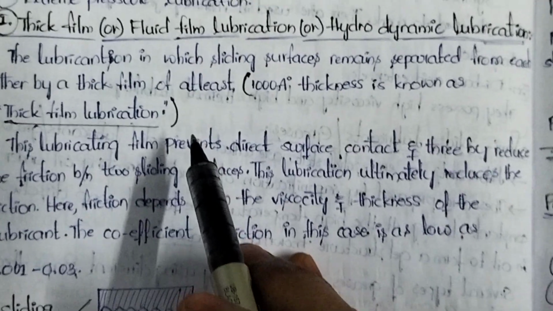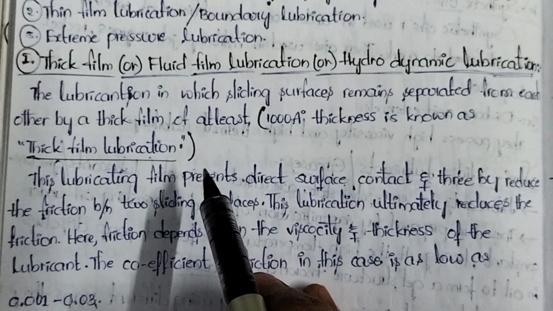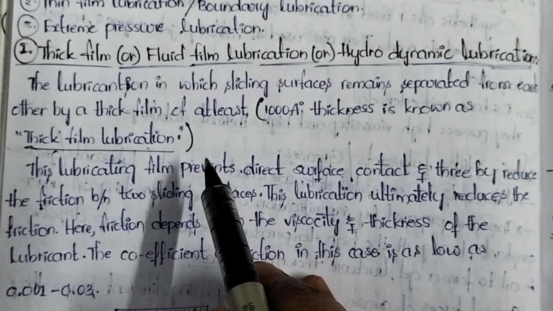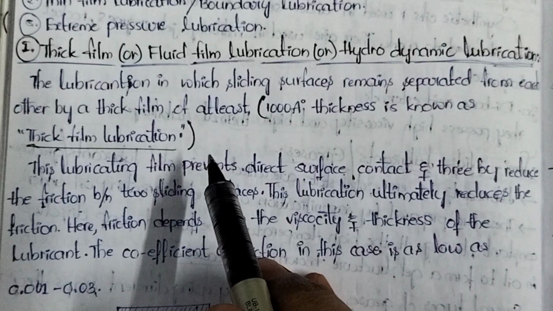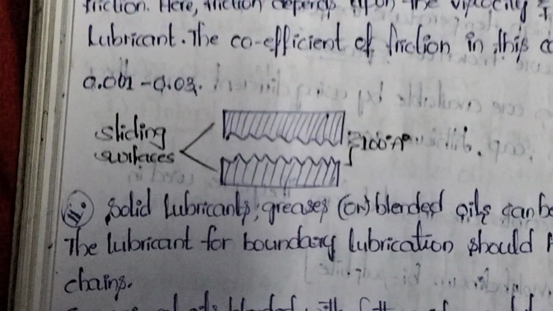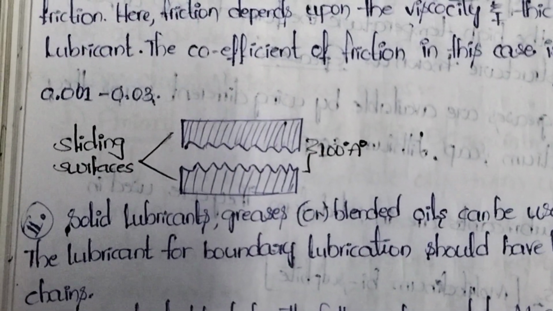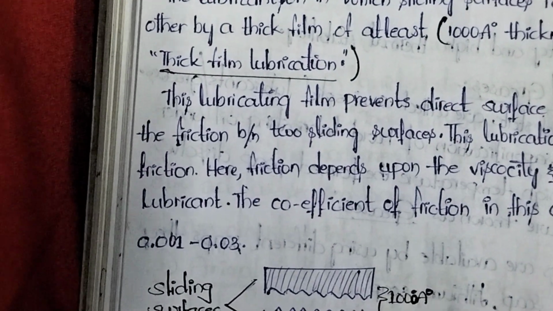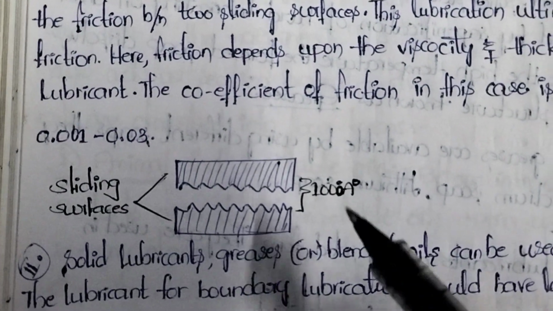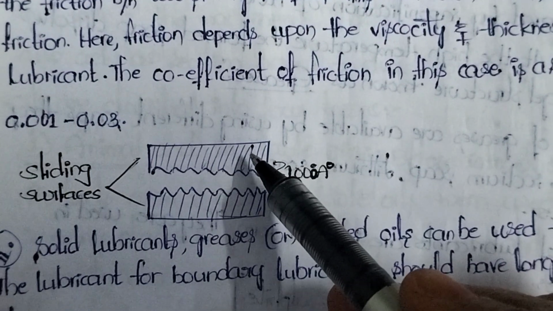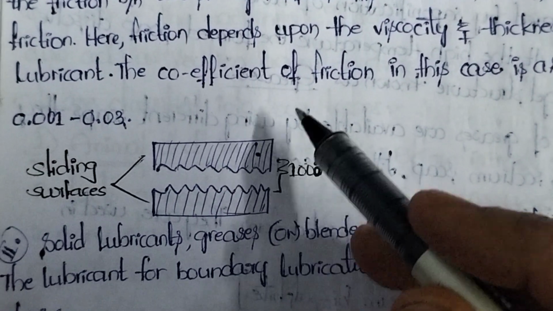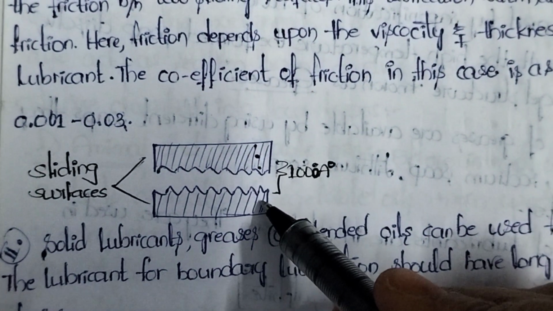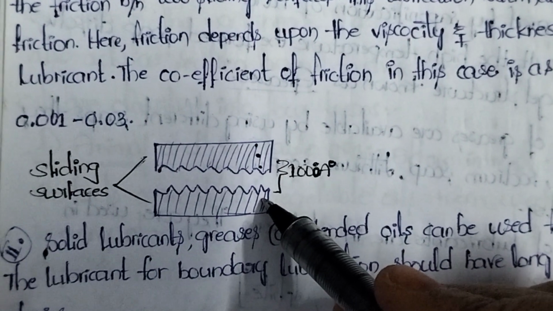Look into the thick film or fluid film lubrication. First understand the diagram. If you understand the diagram, you can understand the concept. Here we should consider this as one metallic part of the machinery, and this is another part of the machinery.